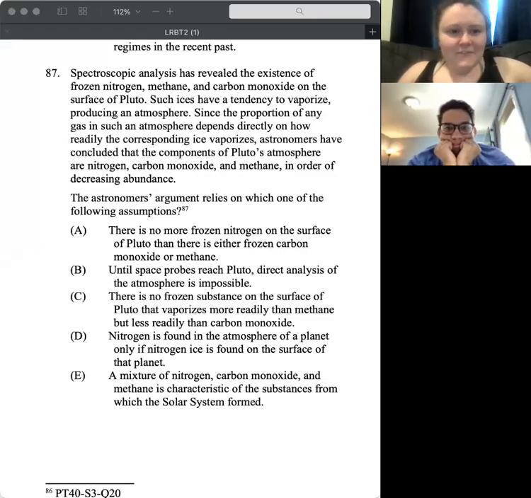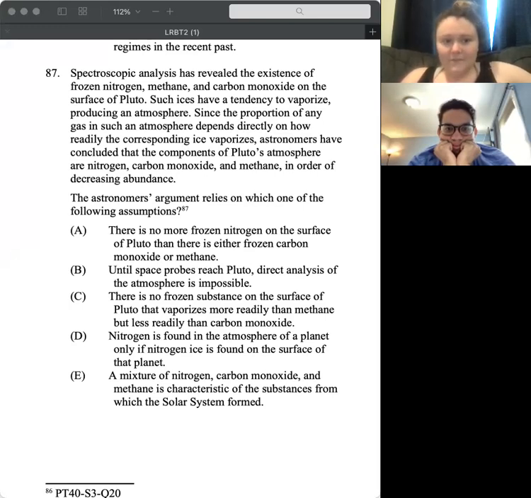Spectral analysis has revealed the existence of frozen nitrogen, methane, and carbon monoxide on the surface of Pluto. Such ices have a tendency to vaporize, producing an atmosphere. Since the proportion of any gas in such an atmosphere depends directly on how readily the corresponding ice vaporizes, astronomers have concluded that the components of Pluto's atmosphere are nitrogen, carbon monoxide, and methane in order of decreasing abundance.